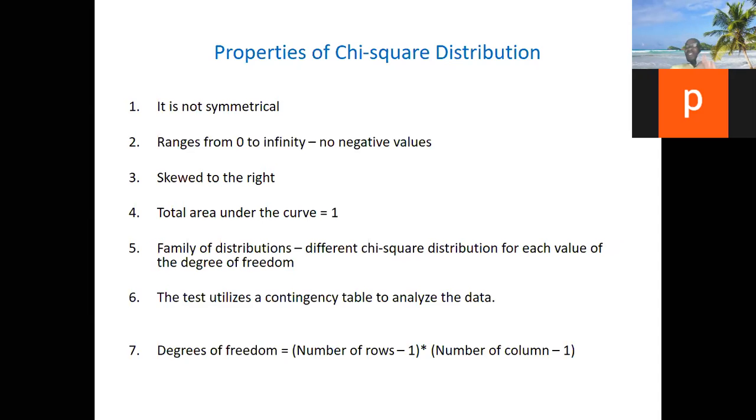So it's a family distribution, where you get a different shape depending on the degree of freedom. If the degree of freedom is 1, the shape will be different; it is different for 2, 3, 4, 5, like that. But as the degree of freedom increases, it begins to look like the normal distribution. Okay.